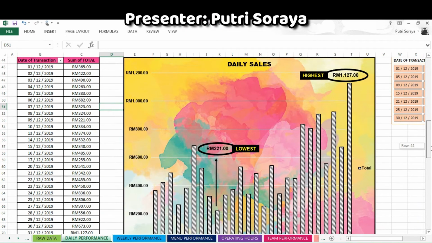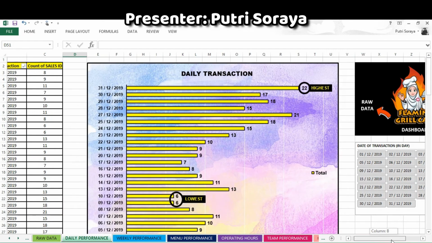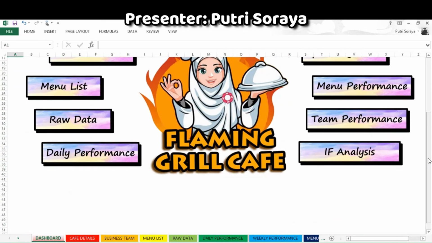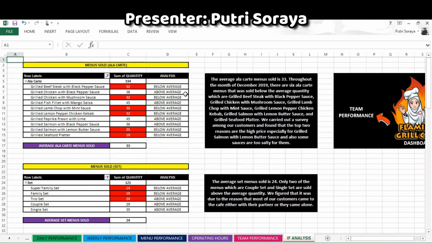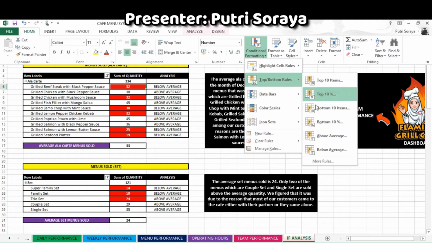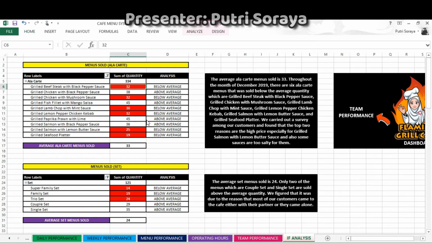Another function that we use is the IF function. Here we use the IF function to determine the below average and above average. We also use conditional formatting here in order to highlight below average data. So we use this one. We put red to highlight the below average values.